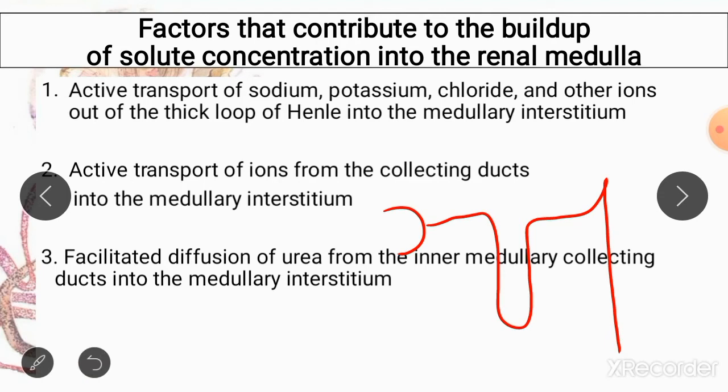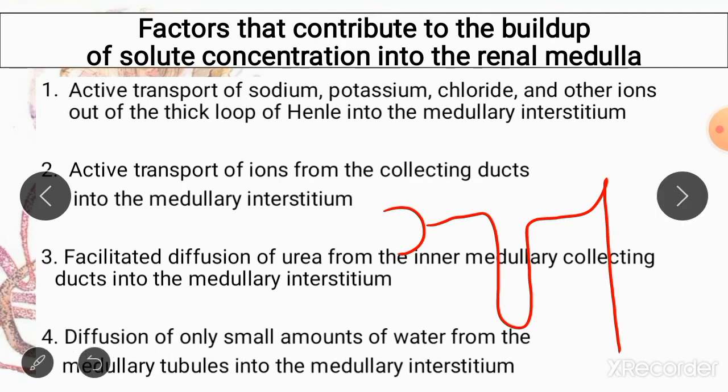Third important factor is reduced diffusion of water from the nephron into the interstitium. Once the ascending thick limb, the convoluted tubules and the collecting ducts have thrown a lot of solute into the interstitium and made it hyperosmolar, we do not want large quantities of water to enter the interstitium and make it dilute again.